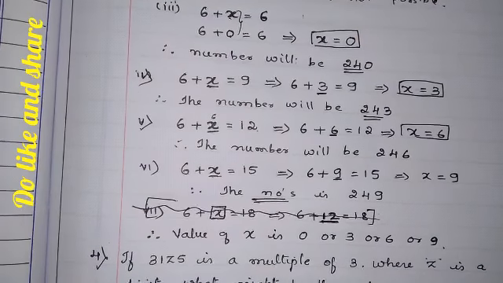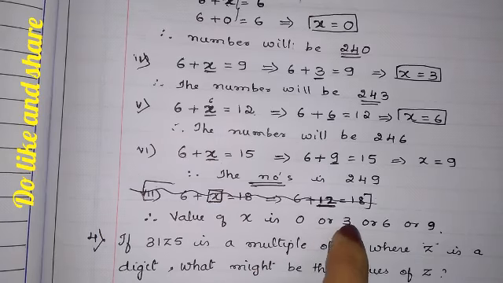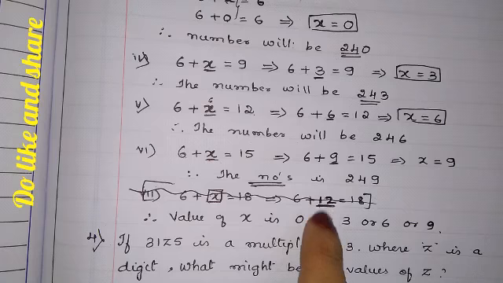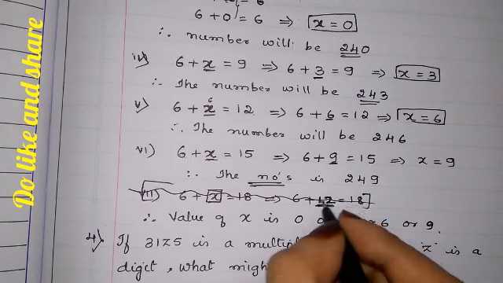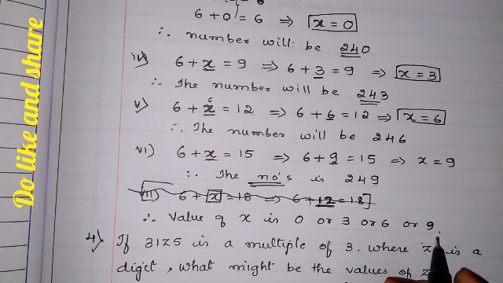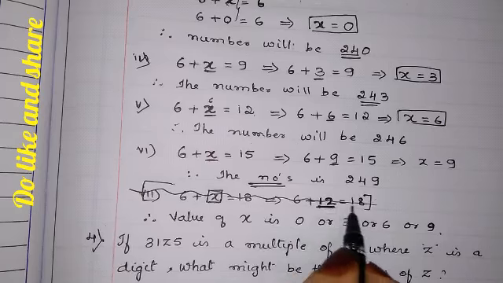So this is the answer. How many values of x are possible? 0, either 3 or 6 or 9. If we take more than that, we are going to get a 2-digit number which we cannot write in the single digit place. So understood? We should not do this.